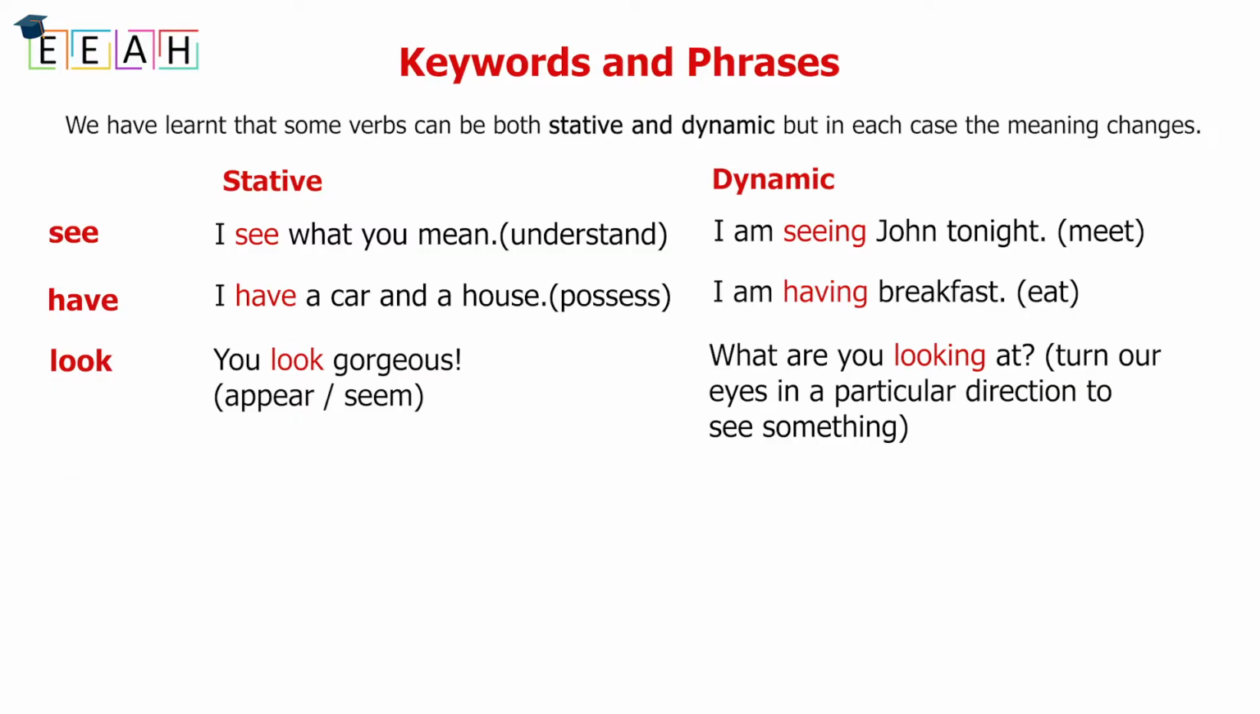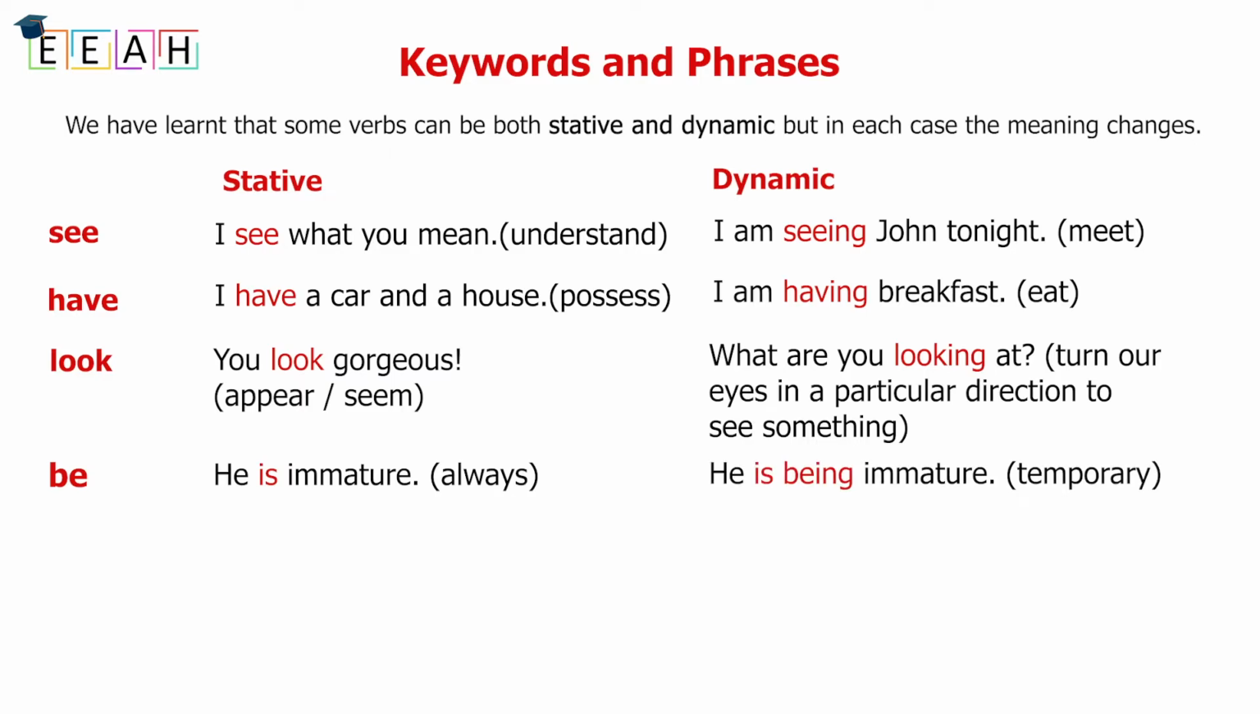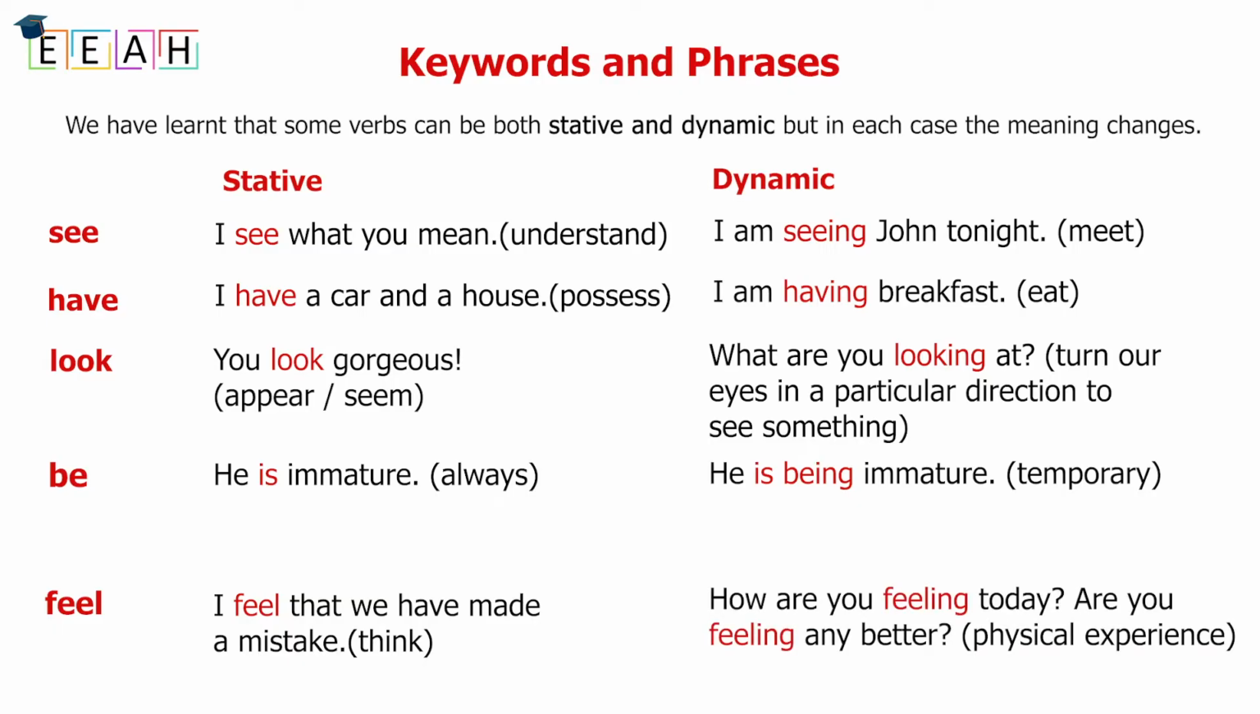Number 4, be. He is immature. So he's always like this. He's being immature. This is a temporary action. He's normally not like this. Number 5, feel. I feel that we have made a mistake. So the verb feel means think, to think. How are you feeling today? Are you feeling any better? Here we refer to a physical experience.